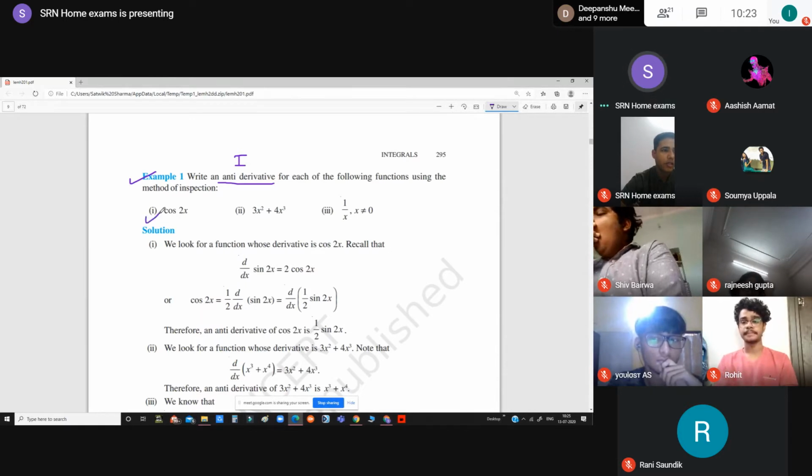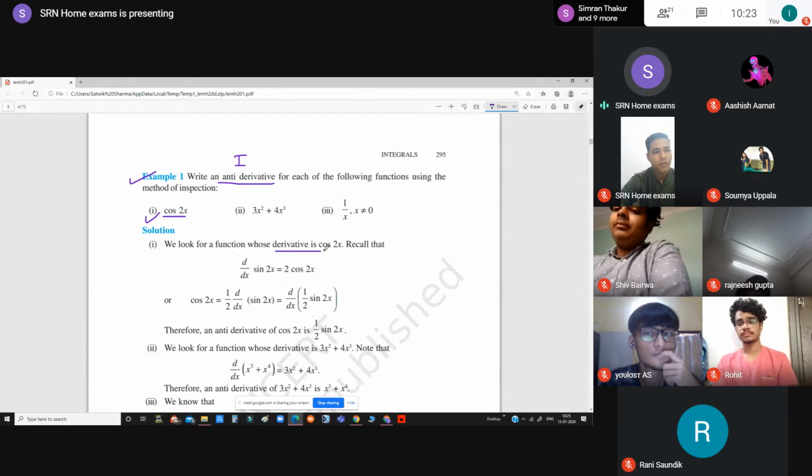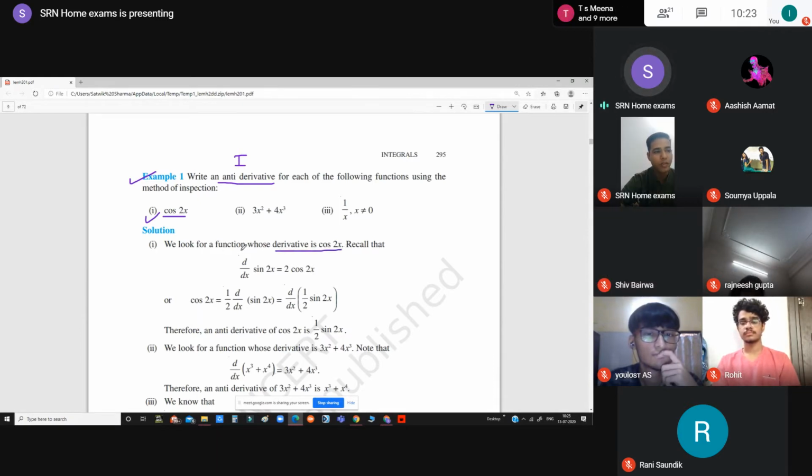Now how are we going to solve it? Just have a look at this. The function given to you is cos 2x. Now it becomes confusing for us how we are going to integrate cos 2x. So we have to use the concepts of differentiation. We will look for the function whose derivative is cos 2x. So let's say that we get cos 2x when we differentiate sin 2x. So what we are going to do, we will take sin 2x.